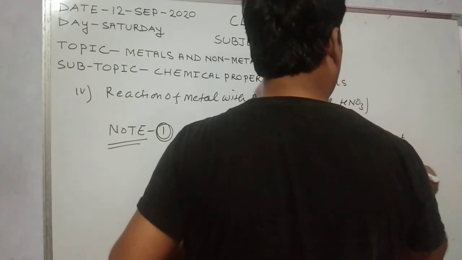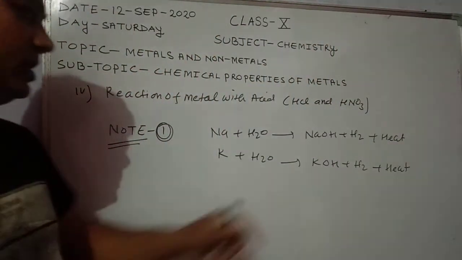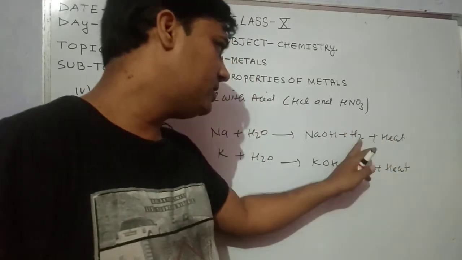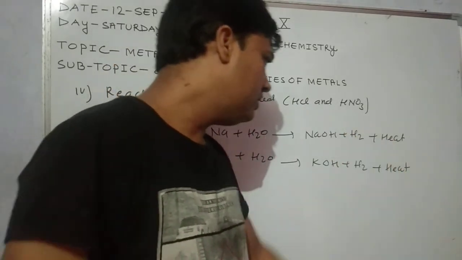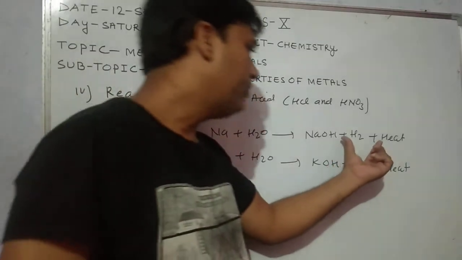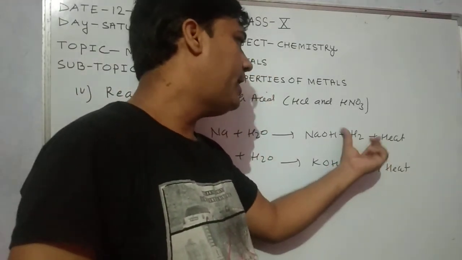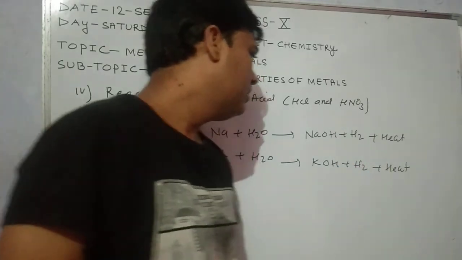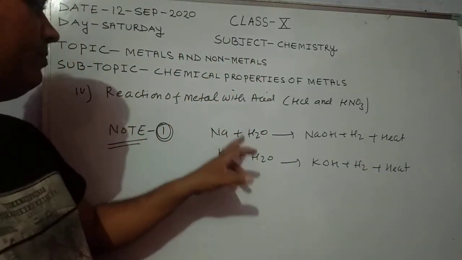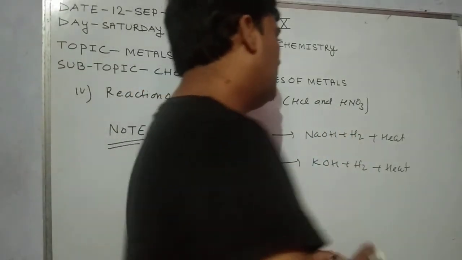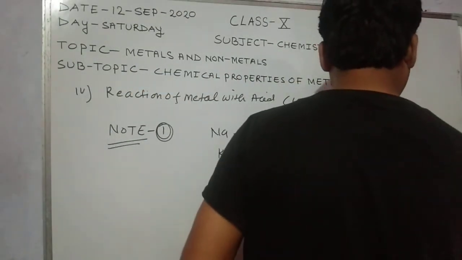Because it is a highly exothermic reaction, a large amount of heat is generated, which reacts with the hydrogen and catches fire. So sodium and potassium, when they react with water, catch fire because a large amount of heat is generated.